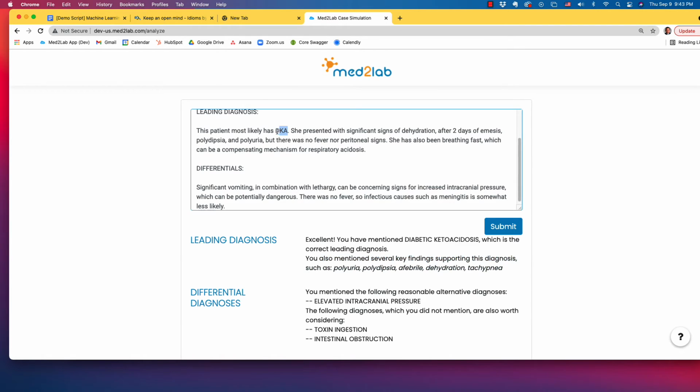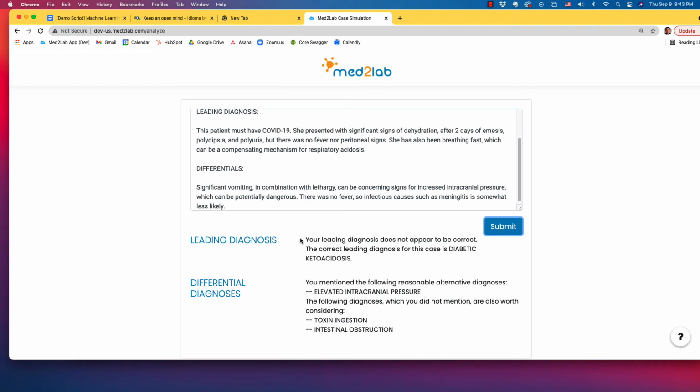Let's try to make a different guess here by changing the leading diagnosis to COVID-19, which is of course the wrong answer for this case. And the computer can easily identify that and give the appropriate feedback right away.